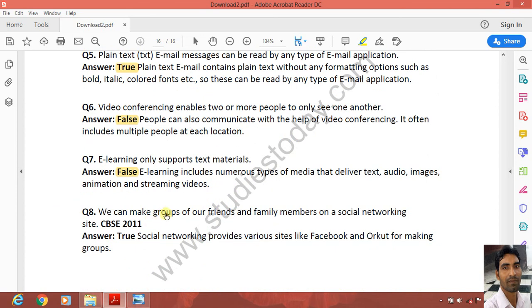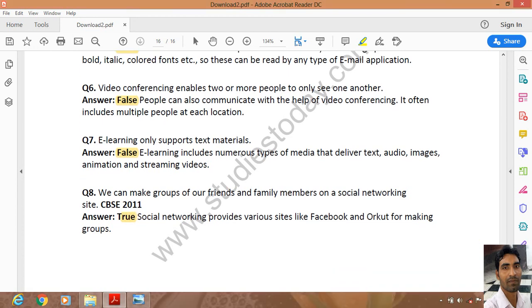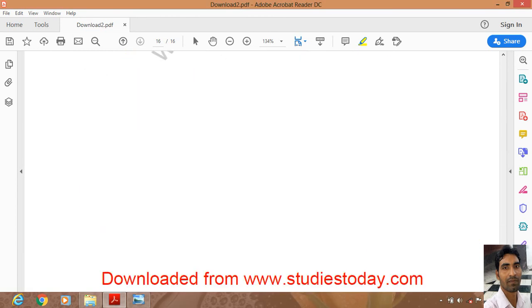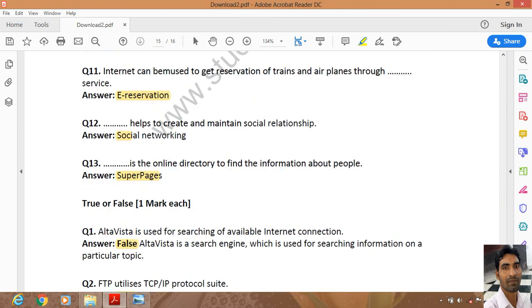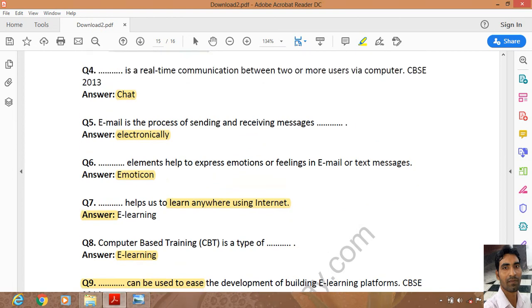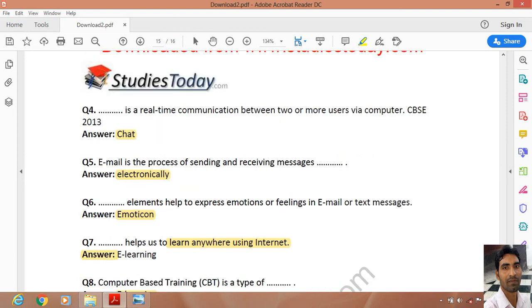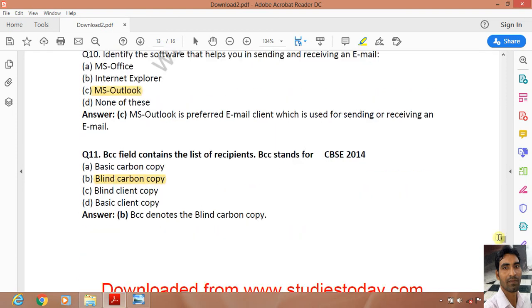Next, we can make groups of our friends and family members on a social networking. It is true. As you know, on Facebook and WhatsApp, groups can be made and the information can be shared. So that's all for today. In the next video, we will bring some of the questions related to the first chapter, that is Internet Basics. Thank you.